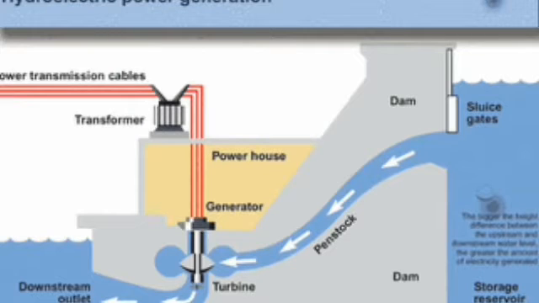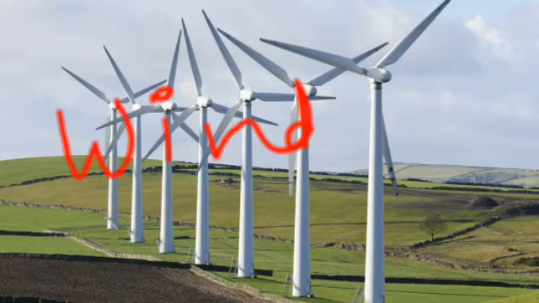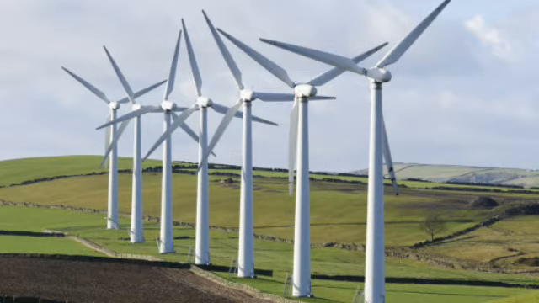The same thing goes with the windmills. You see here in the image, windmills are rotating the same kind of turbine, but they are using the wind, not the water. Water is used by the hydroelectric power station, or the dams, as the driver of the turbine, and in windmills they use the wind to drive the turbine.